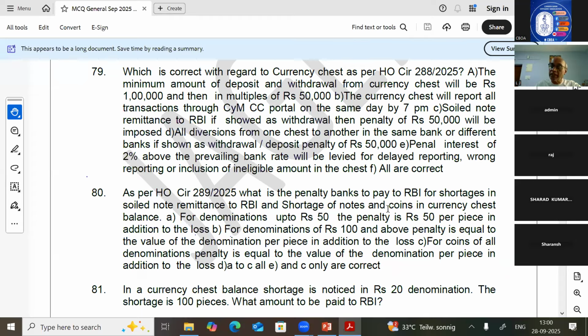When there is a shortage, what penalty does the bank have to pay to RBI? Similarly, the bank sends a soiled note remittance to RBI. In that soiled note remittance, shortages are there. What is the penalty the bank has to pay?